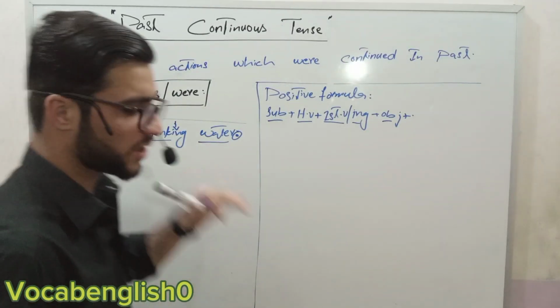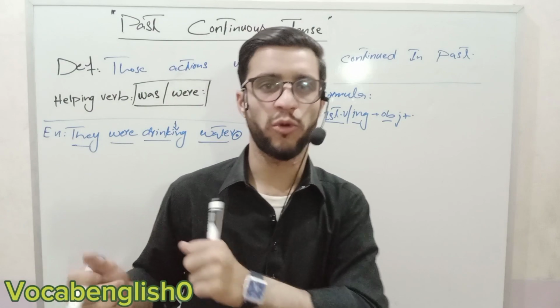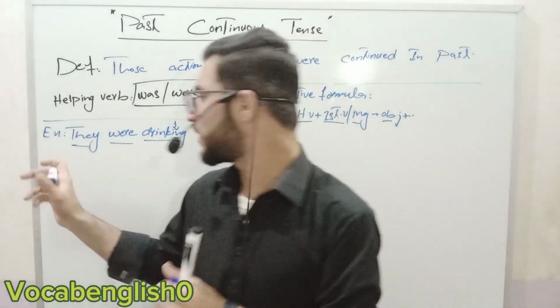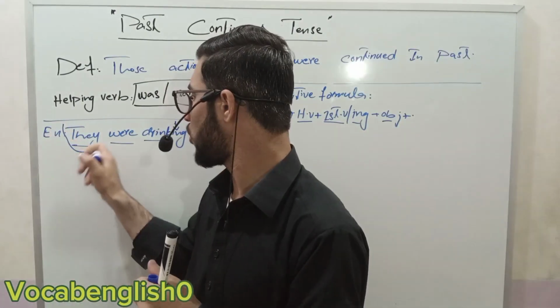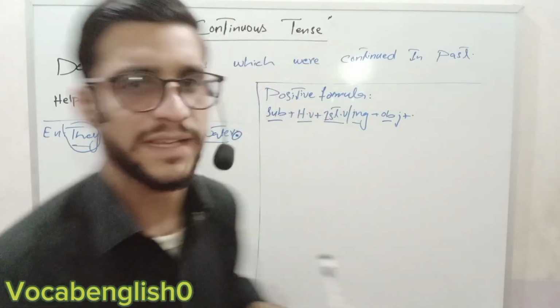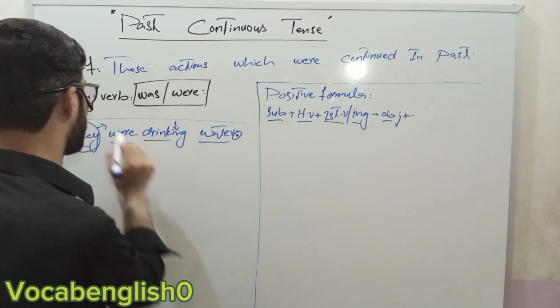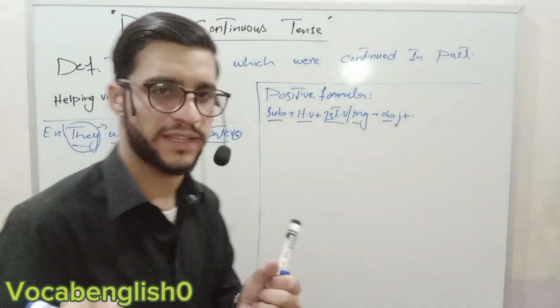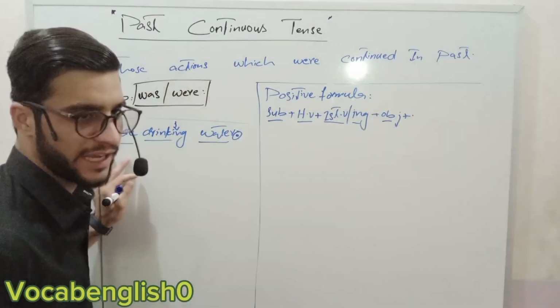They were drinking water. वो पानी पी रहे थे. वो पानी पी रहे थे because they are coming as a group. वो ग्रुप के शेप में थे, मतलब वो बहुत सारे थे. That's why we are using they.